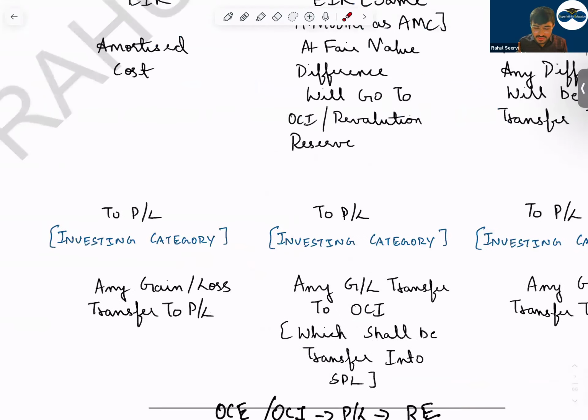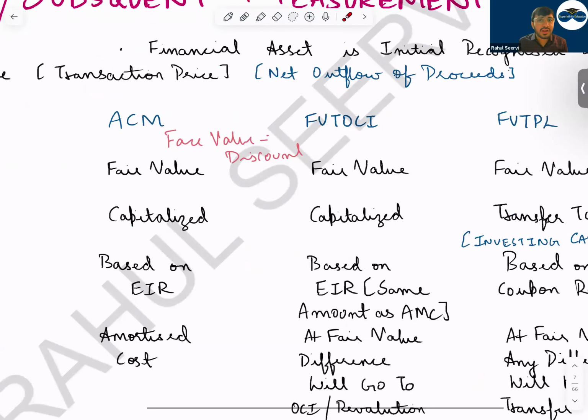Whenever you get a question regarding fair value through OCI under debt instrument, please write down this point. You will be getting 1 mark. Even though your answer is wrong, write down that in case of fair value through OCI under debt instrument, we can reclassify this to P&L.